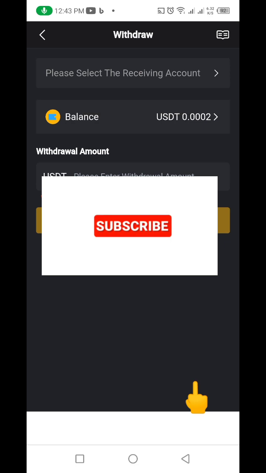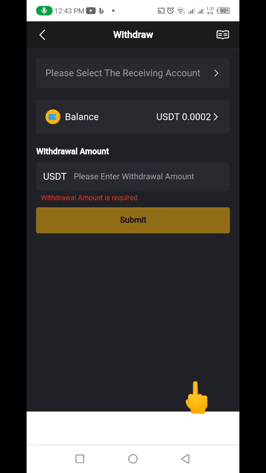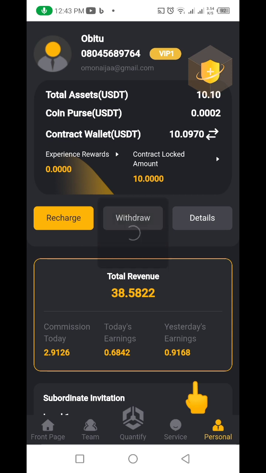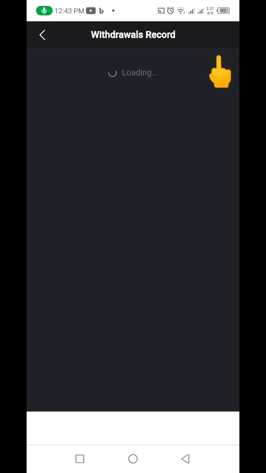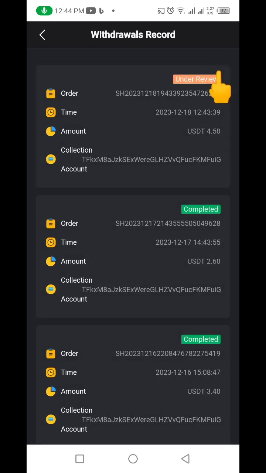So you can see it's going through now, right? You can see I've withdrawn my 4 USDT into my Binance account. So that's how you can make money from this website. If you check up here, you can see that 4 USDT is no longer here. Then let me go up here and click here to show you. You can see under review, so they are going to review it and they are going to release my withdrawal.